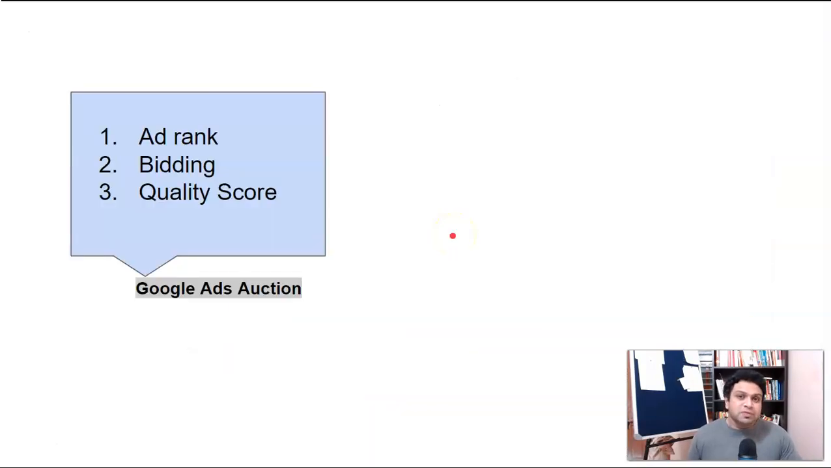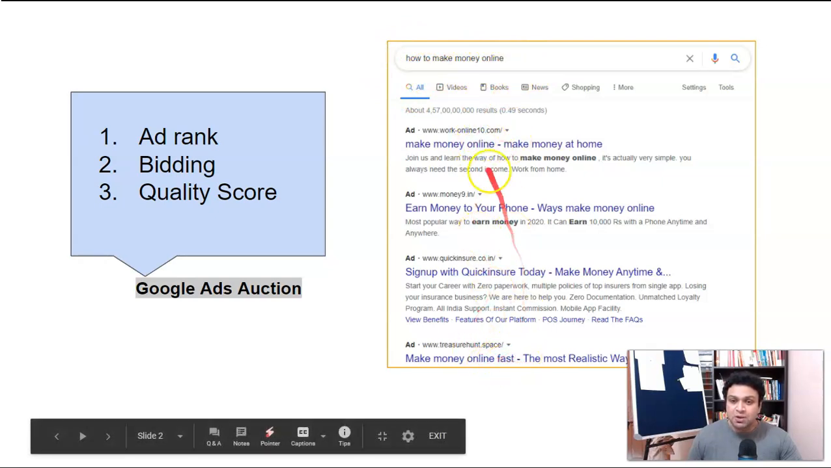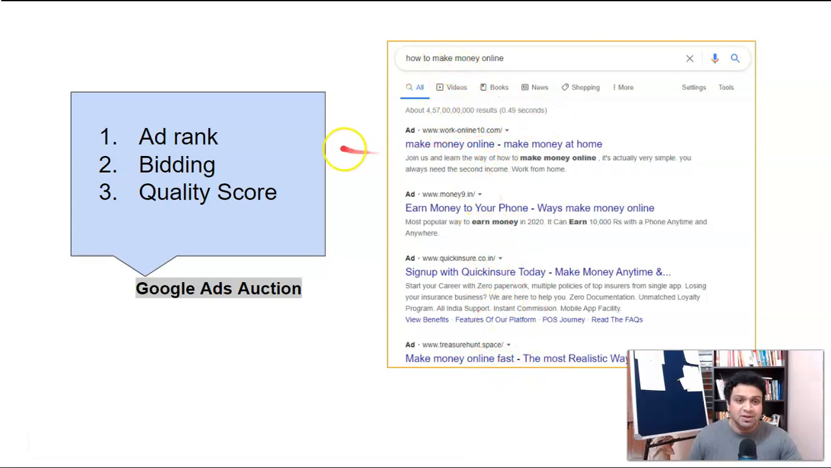Now the very first important thing, guys, is you have to understand the Google ad auction, how the Google ad auction works. So these are the 3 elements, guys, which are very important. That is ad rank. This is what we are talking about. The moment your target audience types something over here, how to make money online, you can see the 4 ads displayed over here from the advertisers. This is the ad rank which I just showed you.